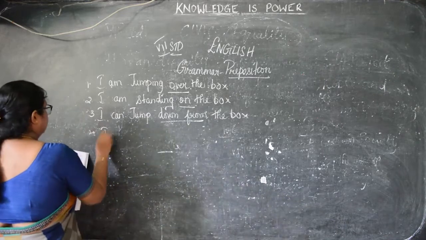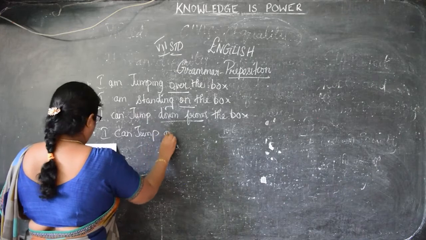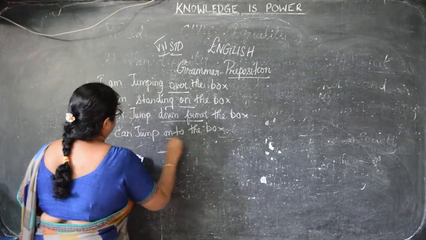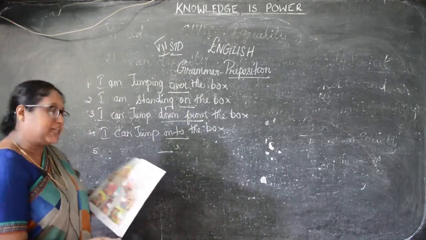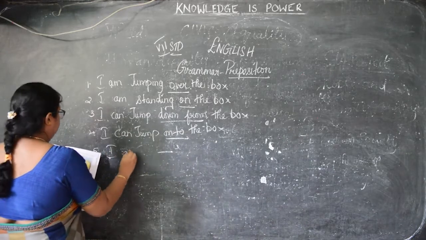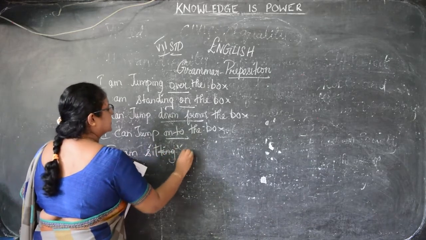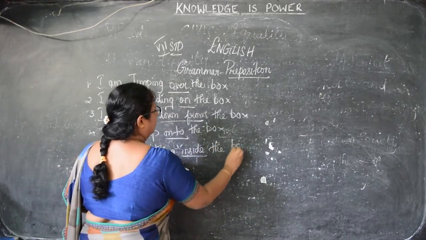I can jump onto the box. Okay. Then next, see here, I am sitting inside the box. So what is the preposition here? Yes, inside. I am sitting inside the box.